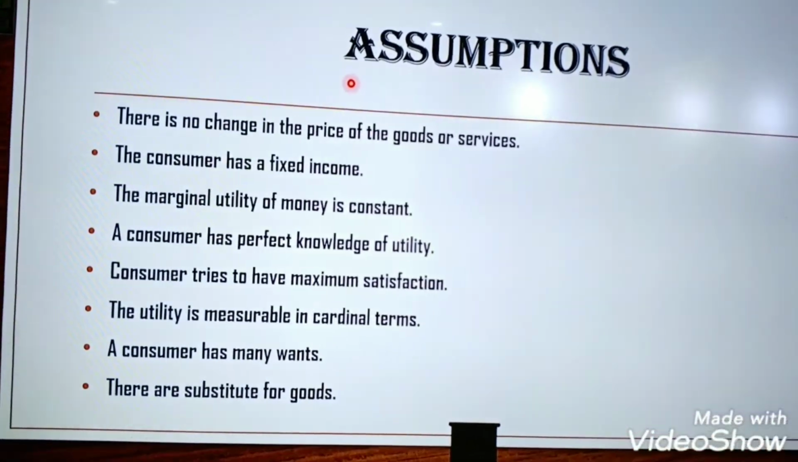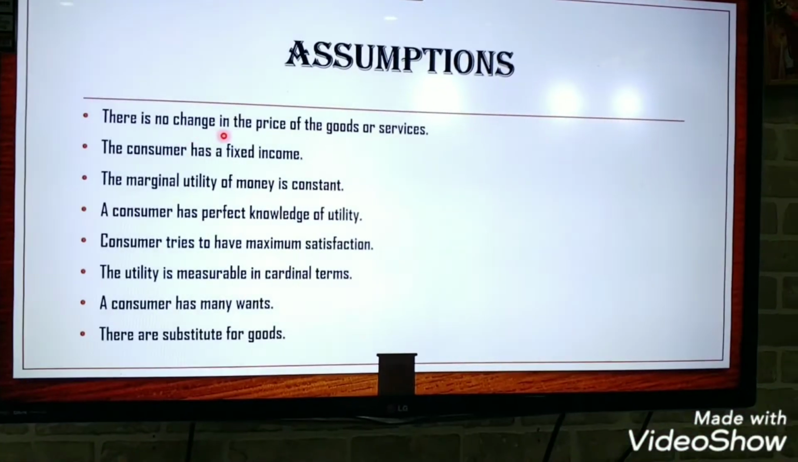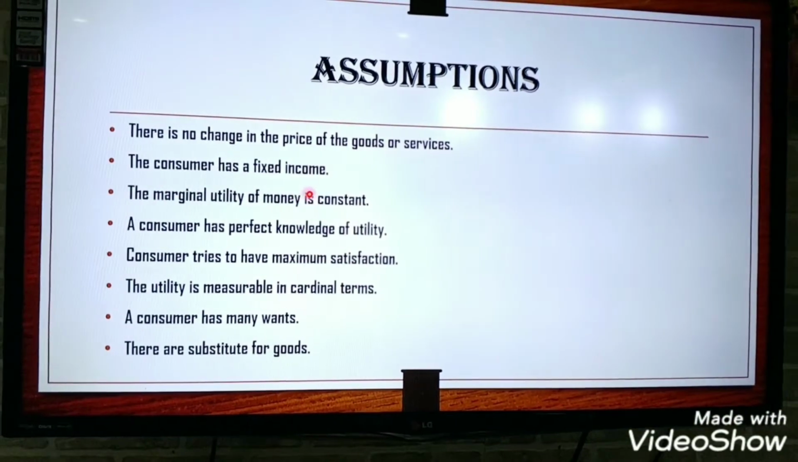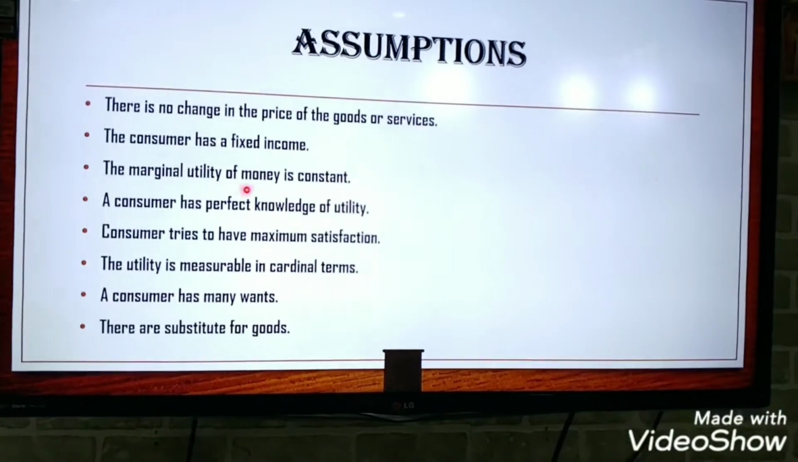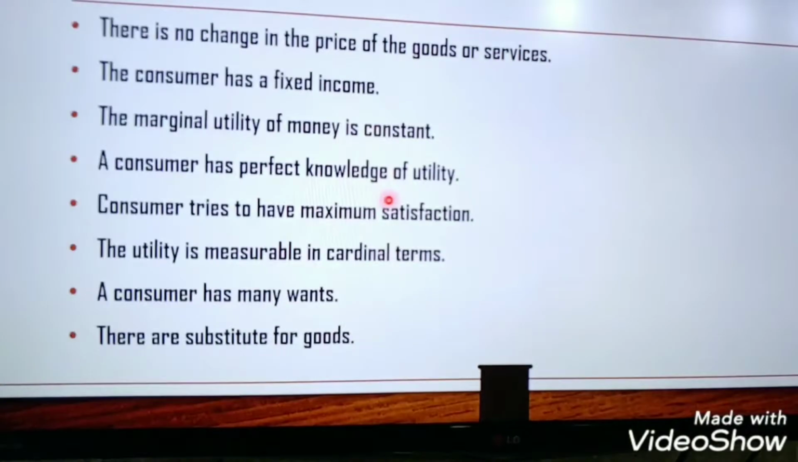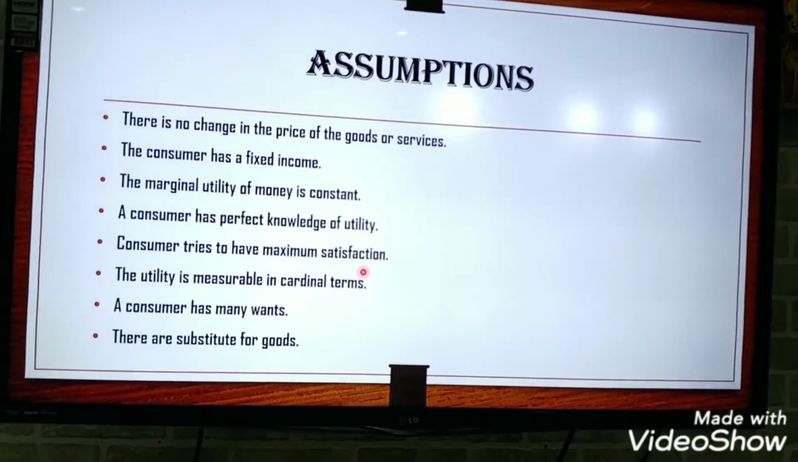Before keeping these all, we should know the assumptions. There is no change in the price of the goods or services. The consumer has a fixed income. The marginal utility of money is constant. A consumer has perfect knowledge of utility. Consumer tries to have maximum satisfaction.